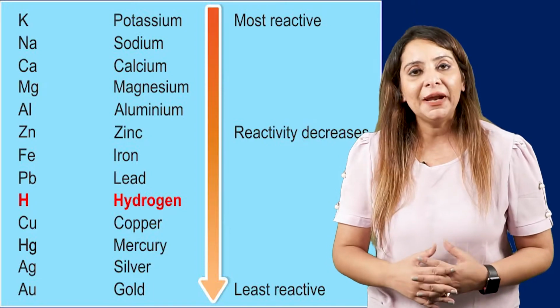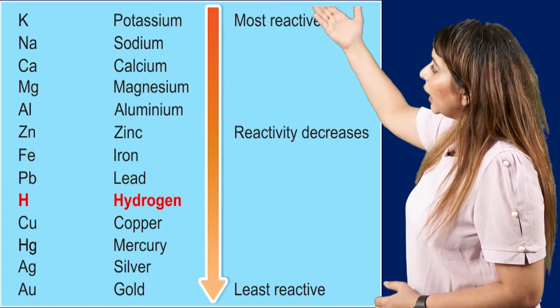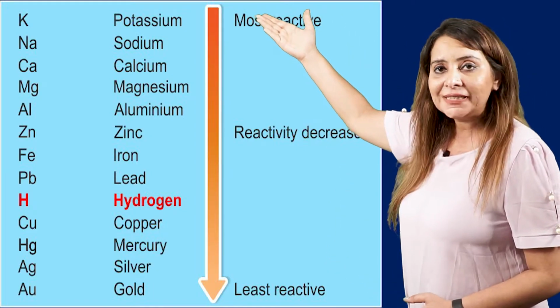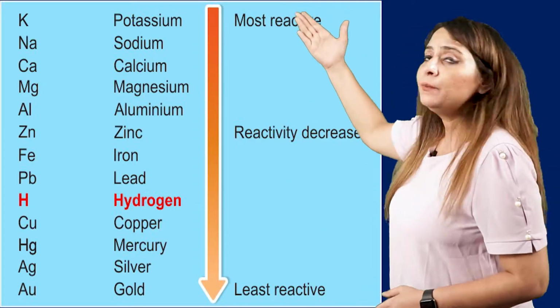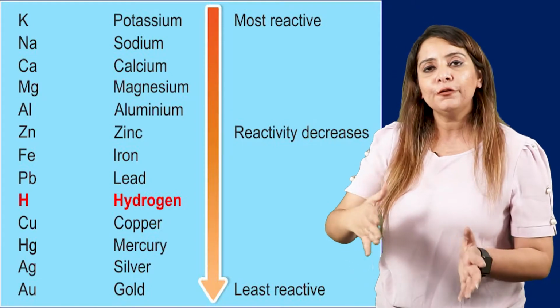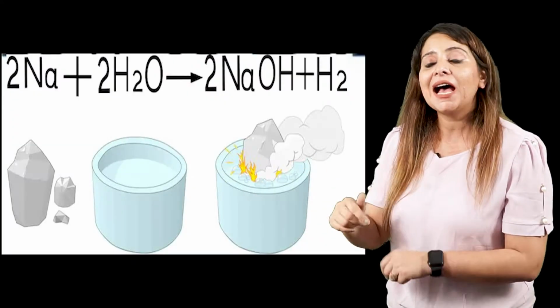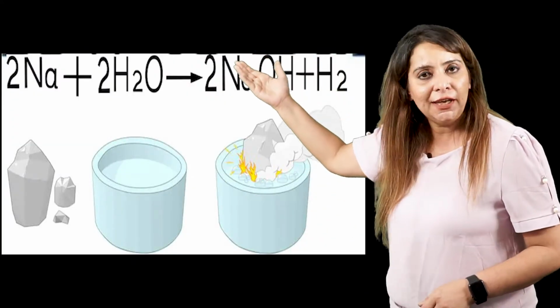But what happens is that a few metals react with cold water, a few metals react with hot water, a few metals react with steam, and there are certain metals which do not show any kind of reaction with any form of water. The metals placed at the top of the reactivity series react with cold water, that is sodium and potassium, and form their respective hydroxides as NaOH and KOH.